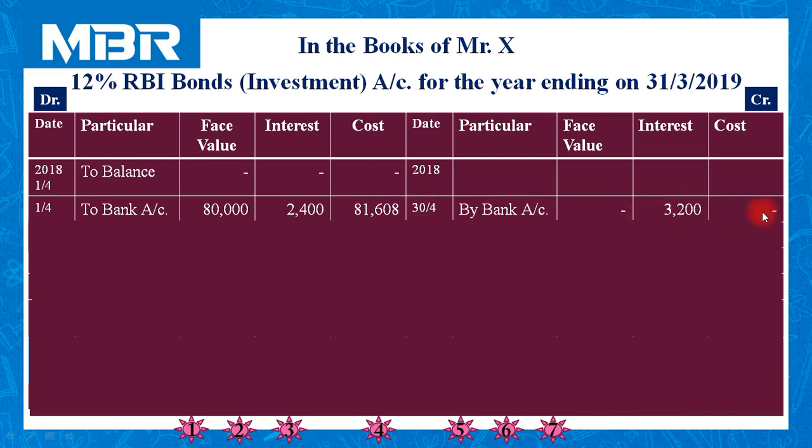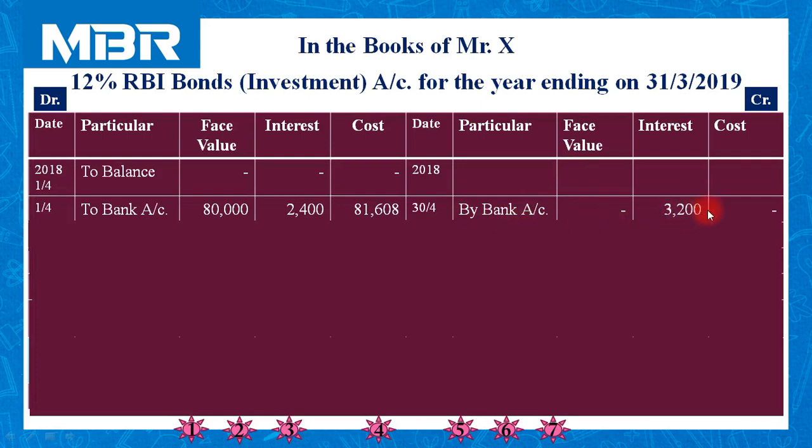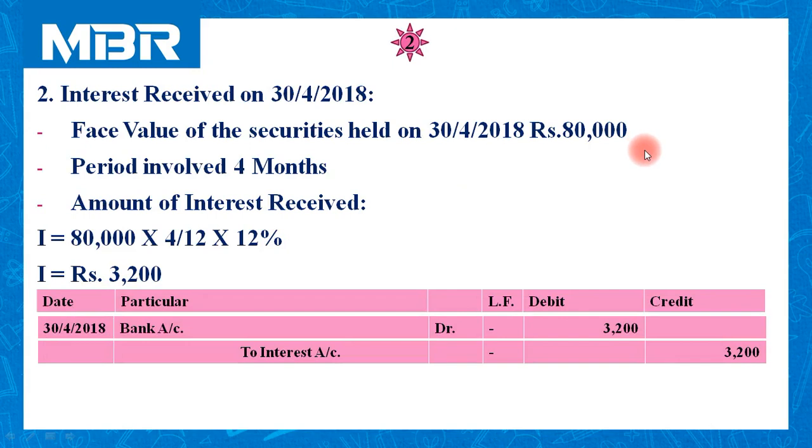No face value and no capital cost. In case of interest received, we need to pass effect of interest only, but in case of sale and purchase, we need to add face value and capital cost as well. You can check amount in journal entry. So I hope all of you are clear with these calculations. Now move to the third transaction in our sequence.